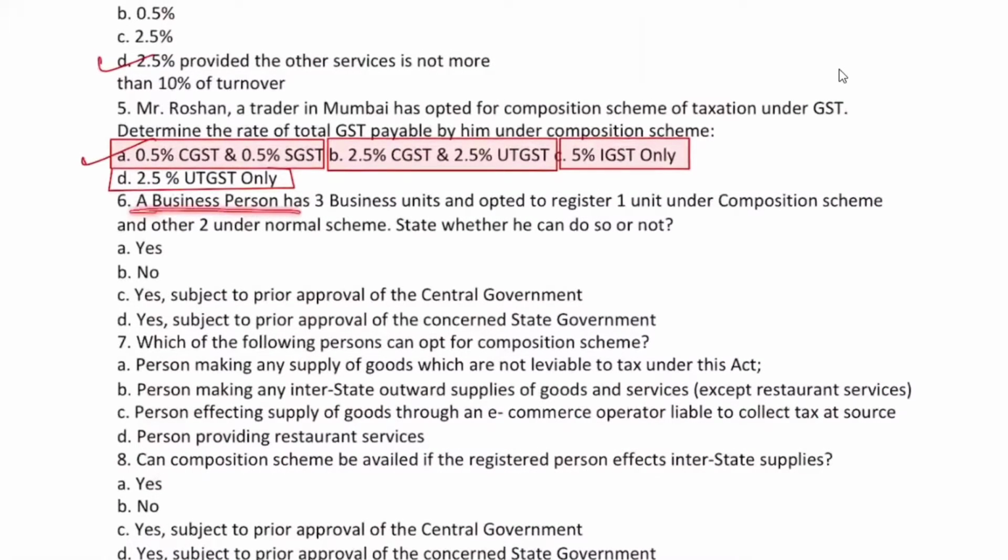A business person has 3 business units and has opted to register 1 unit under the composition scheme and another under the normal scheme. State whether he can do it or not. This cannot be done. Not subject to central government approval or approval of the concerned state government. The answer is no, B.